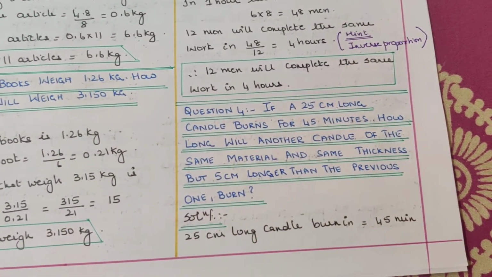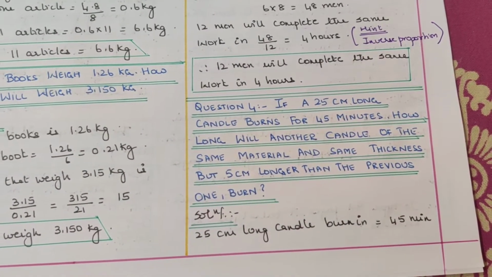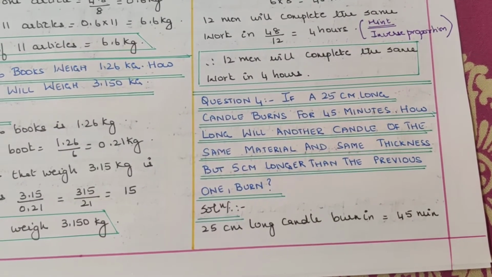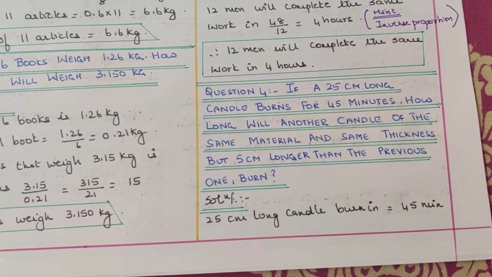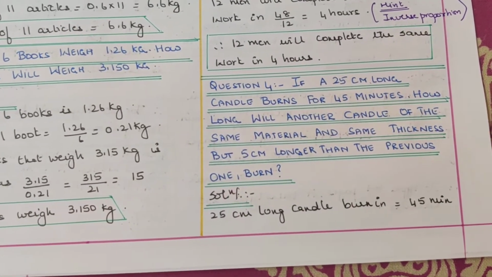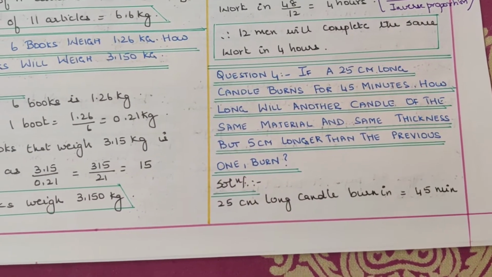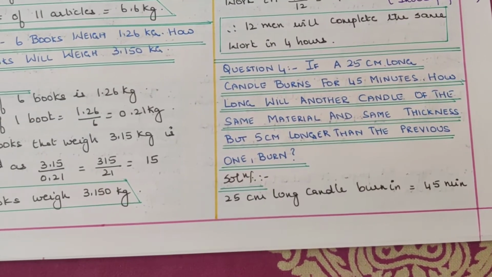Next one, if a 25 centimeter long candle burns for 45 minutes, how long will another candle of the same material and same thickness but 5 centimeter longer than the previous one burn? Very simple. Find out how much time 1 centimeter takes. Then you can find out the time required by the candle which is 30 centimeter.